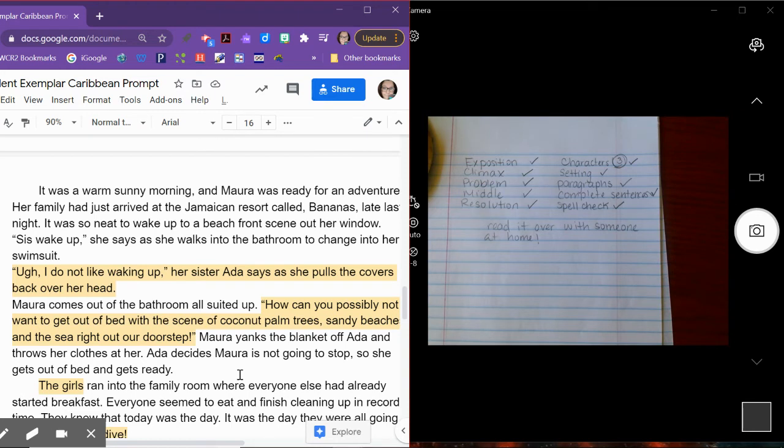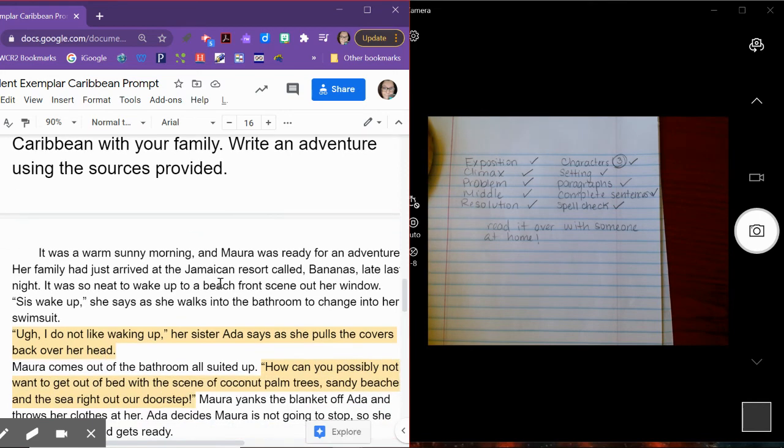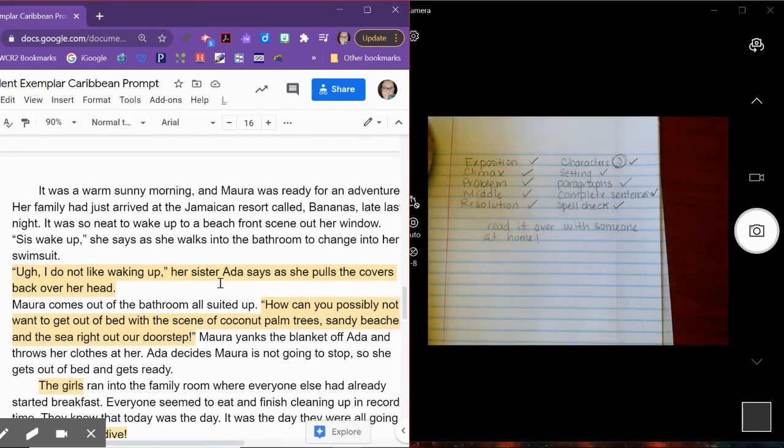If you want to draft a story using the ideas that I've already come up with, but if you are planning on writing a story of your own using the prompt, has to be about this prompt. You are taking a vacation in the Caribbean with your family, write an adventure. That's fine. That's all well and good. But you need to make sure I have your organizer on lesson 2 or lesson 3. I guess day 3 technically was the second lesson because we had to evaluate, but you need to make sure that I have the organizer uploaded and I see your organizer, and then you're drafting your story today.